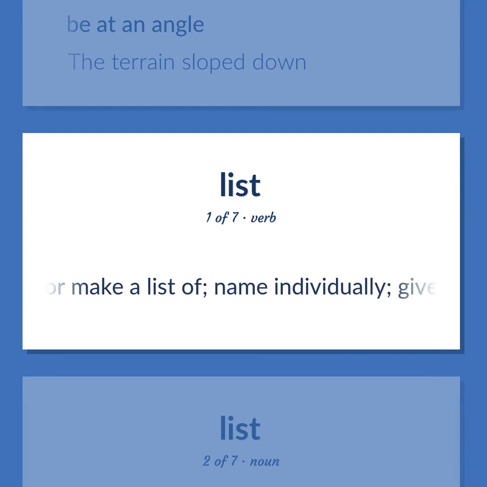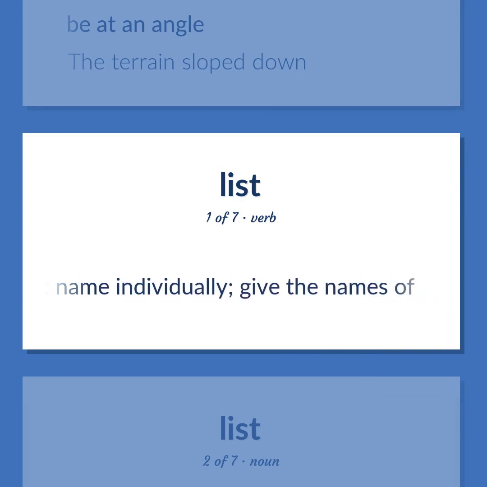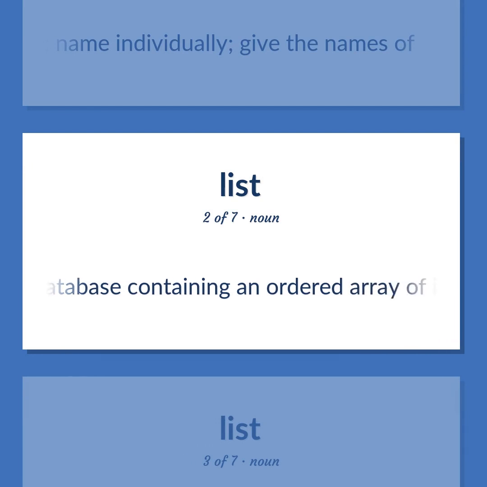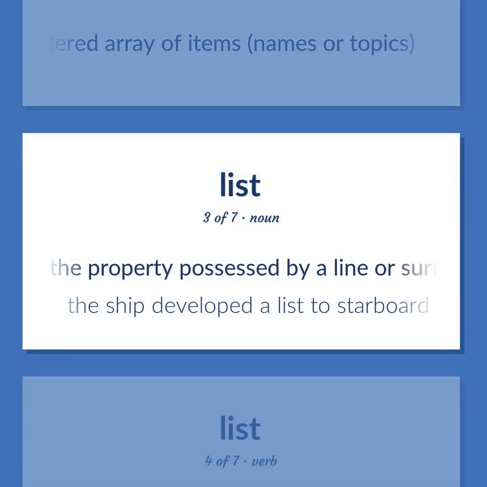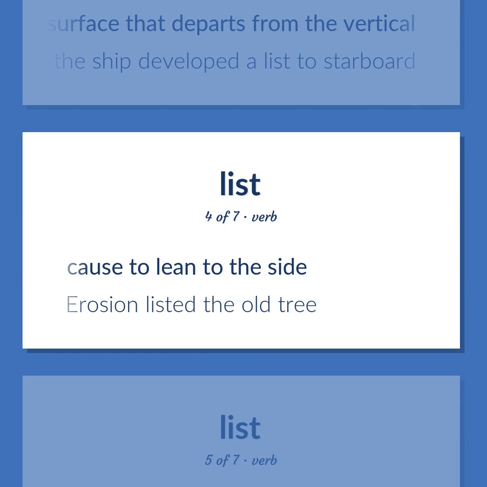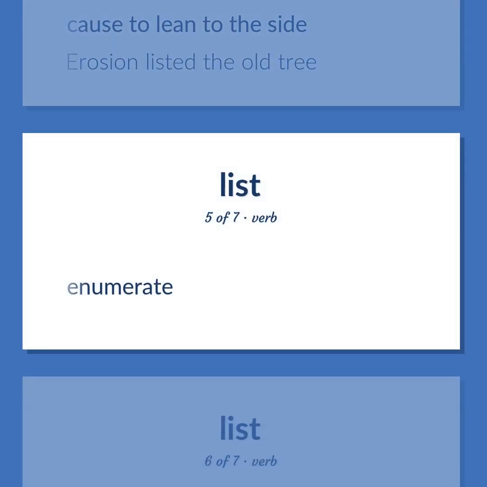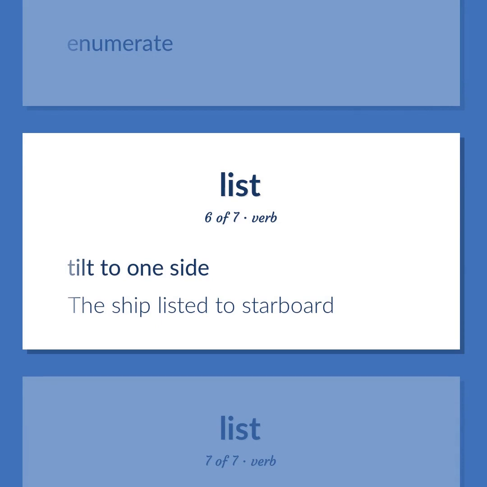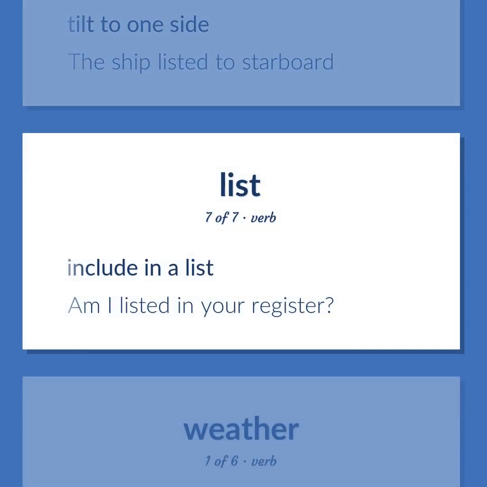Give or make a list of. Name individually. Give the names of. A database containing an ordered array of items, names or topics. The property possessed by a line or surface that departs from the vertical. The ship developed a list to starboard. Cause to lean to the side. Erosion listed the old tree. Enumerate. Tilt to one side. The ship listed to starboard. Include in a list. Am I listed in your register?